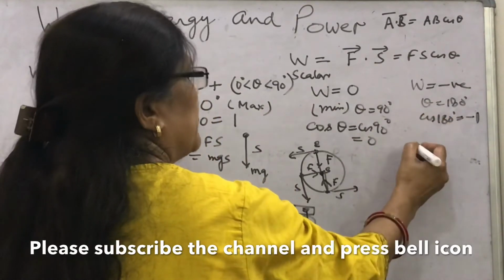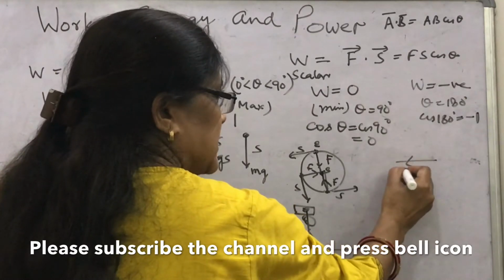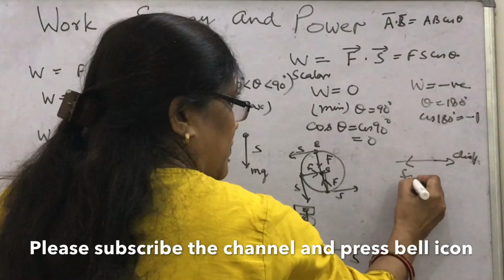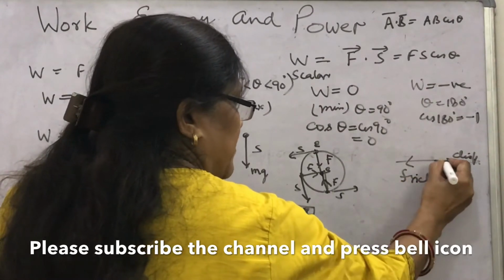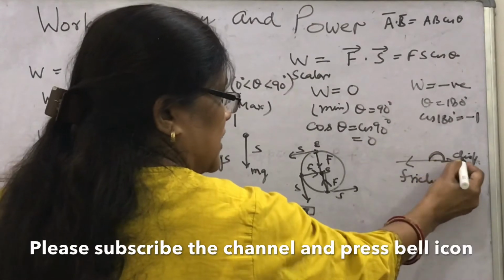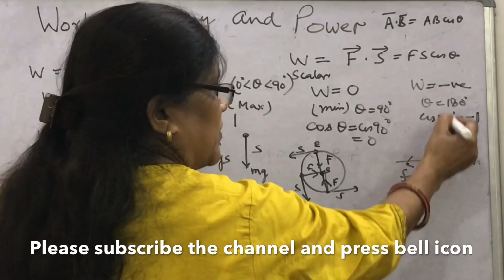So frictional force, you know, friction acts in the direction opposite to the displacement. You can give an example, the work done by frictional force at theta 180 degree between the displacement and force. So work done will be negative.